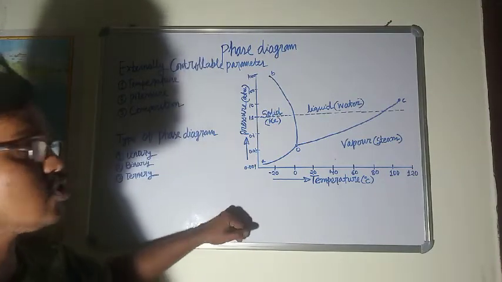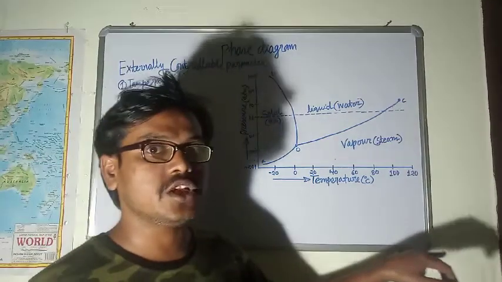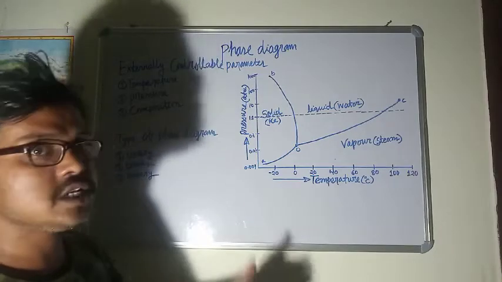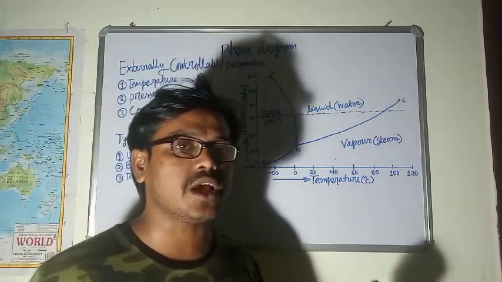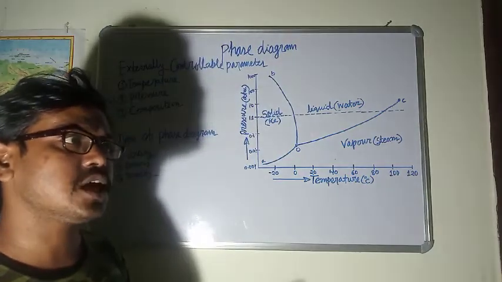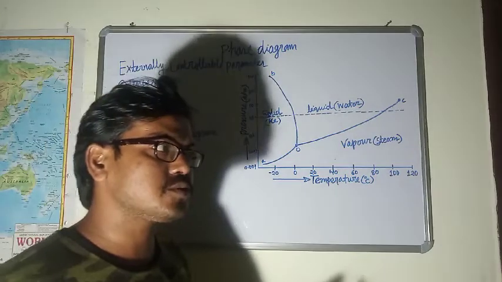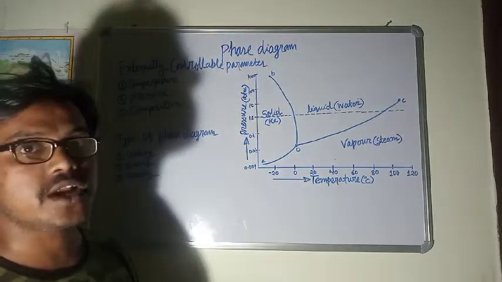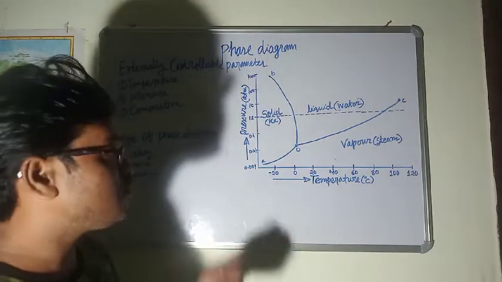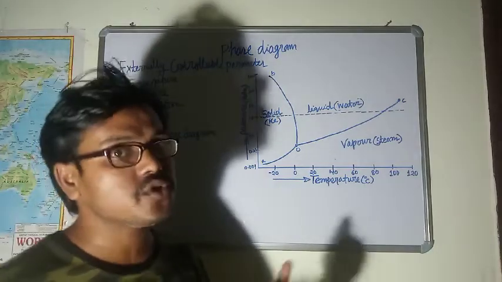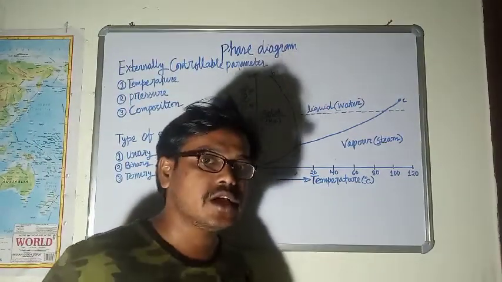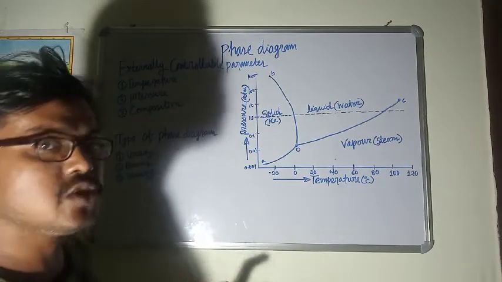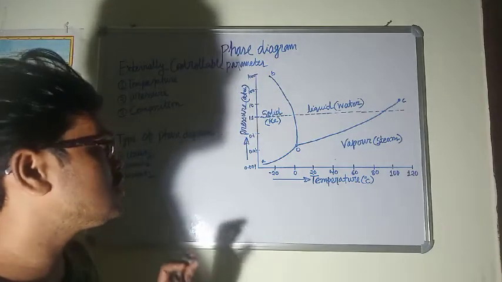Why is this constant? Because the composition of water cannot be changed. This is not a homogeneous solid solution or heterogeneous solid solution or some type of mixture, because it is a pure substance, and a pure substance is a single phase. A pure substance is a phase in itself, so we cannot vary the composition of water. It is constant by its own chemical formula, H2O. We cannot change H2O, it is already a constant. It is a pure substance.